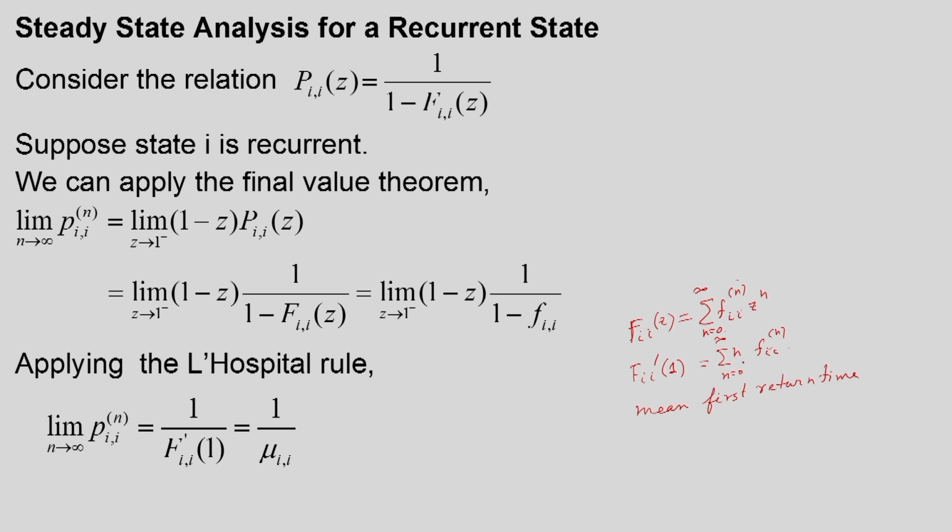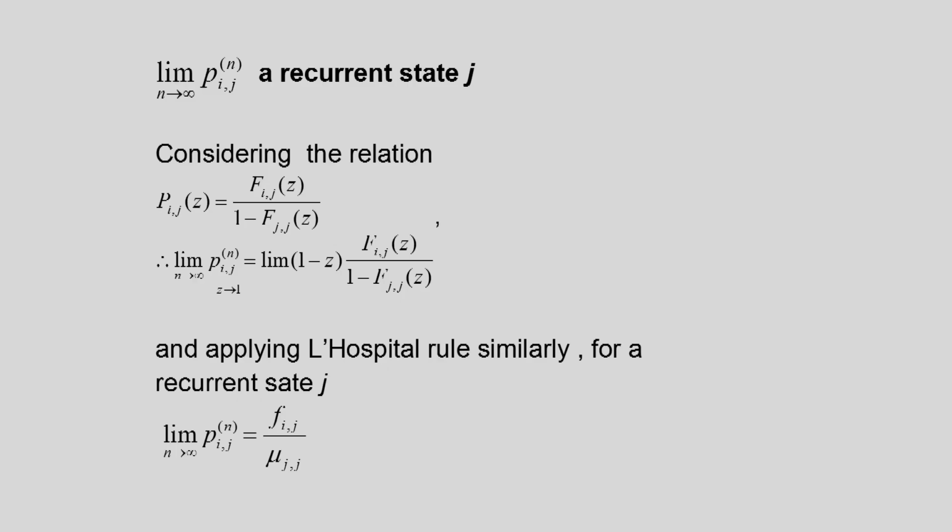So, if we sum up, that will give me the mean first return time, that is this quantity mu I. Therefore, the limit of the n step transition probability as n tends to infinity will be equal to the reciprocal of the mean first return time. So, this is one important result we have observed.